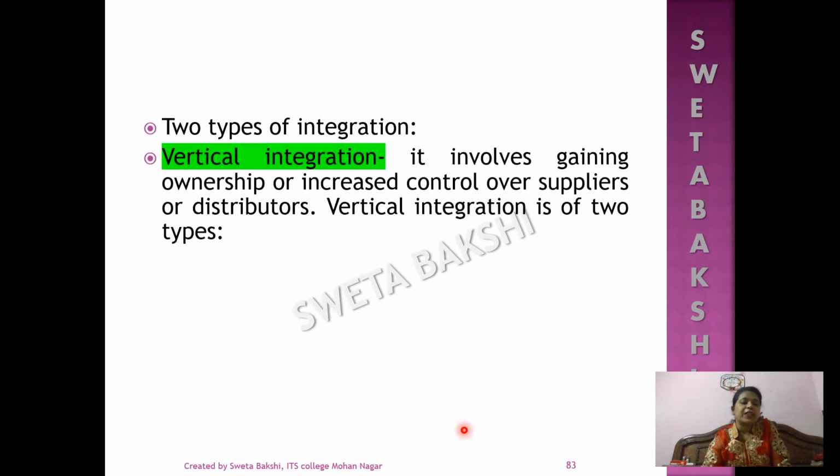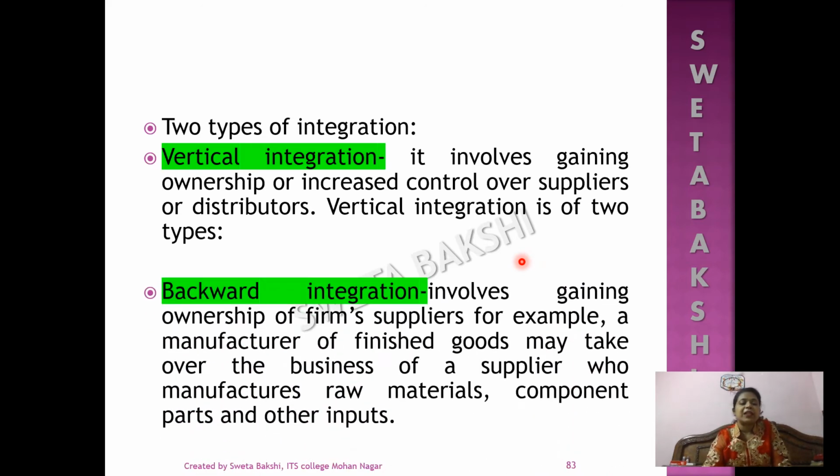There are two types of integration strategies. First is vertical integration. It involves gaining ownership or increased control over the suppliers or distributors. Vertical integration is of two types also. Backward integration involves gaining ownership of a firm's supplier. For example, a manufacturer of finished goods may take over the business of a supplier who manufactures raw material, components, parts and other inputs.